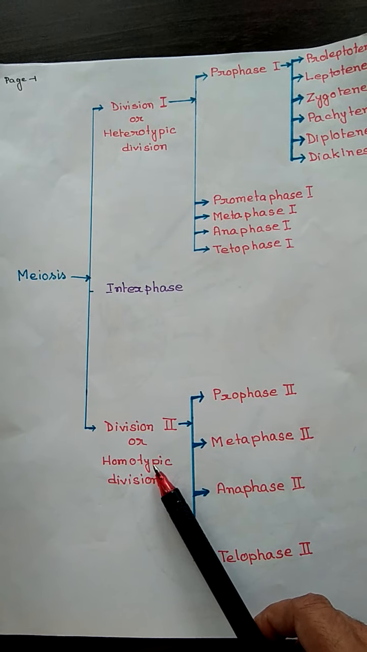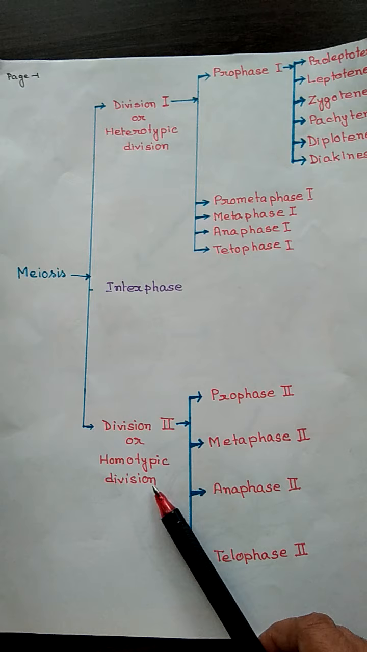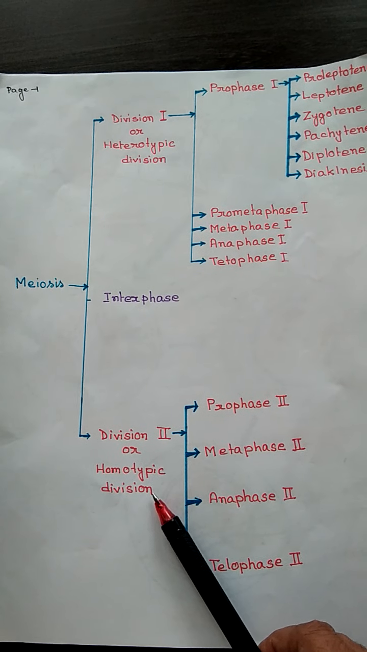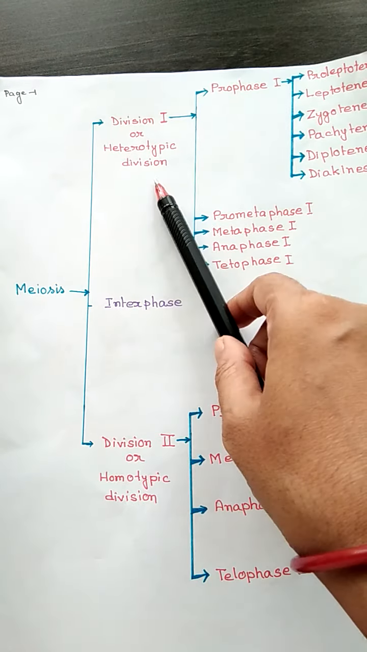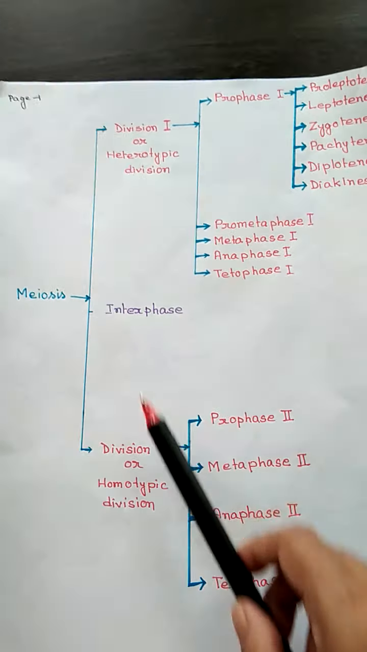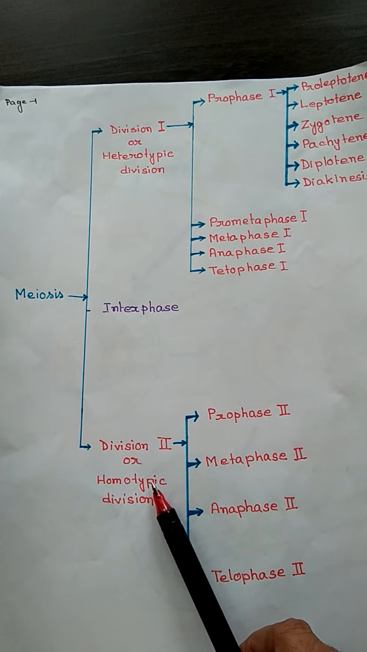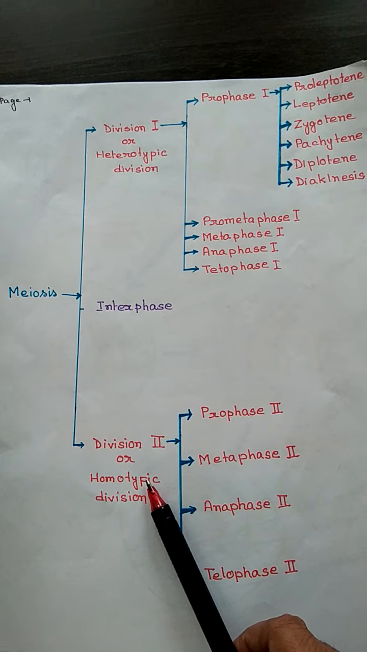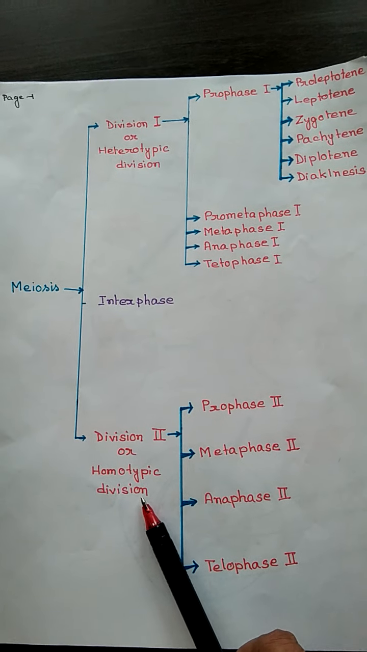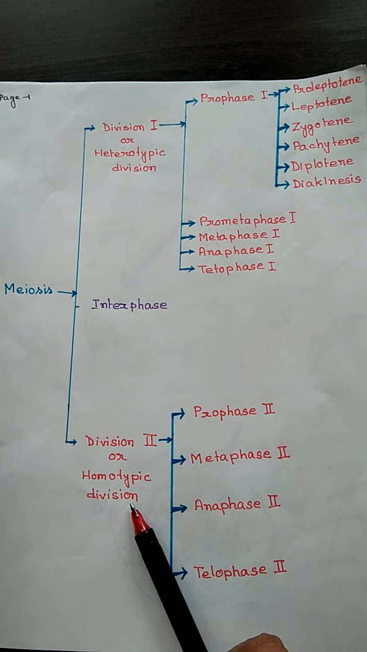And this one is homotypic, because the number of chromosomes present after the first division, when it enters into the second division, remains the same during the second division. That's why it is known as homotypic division.